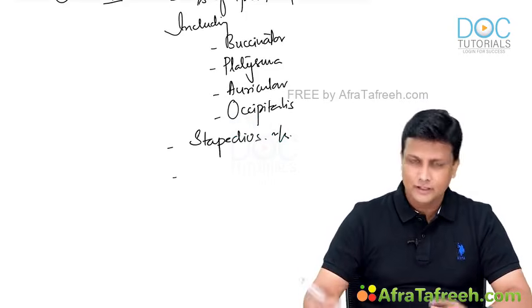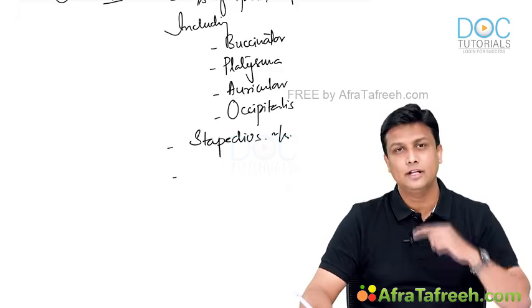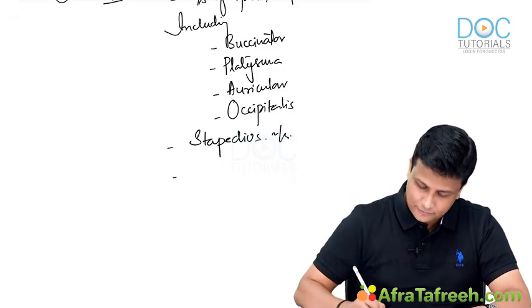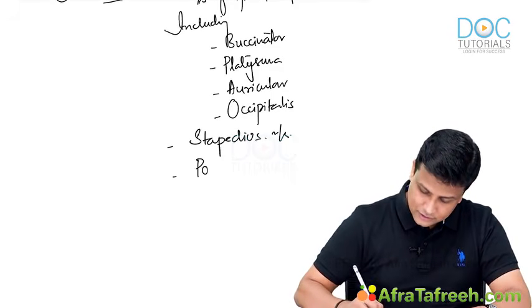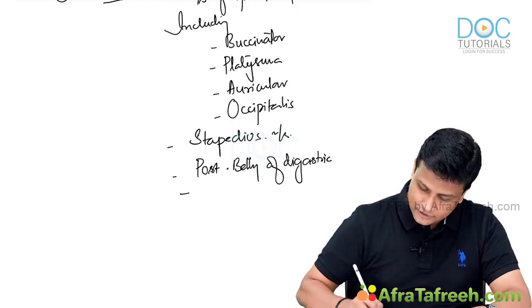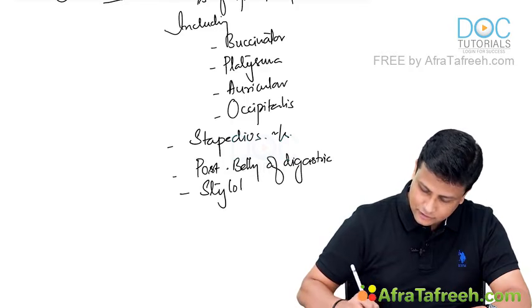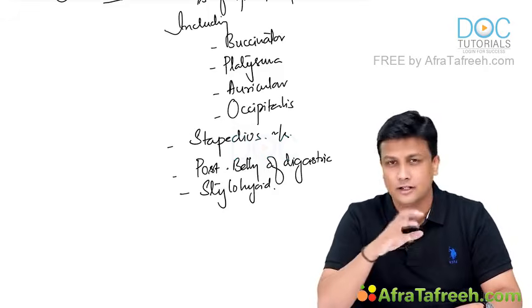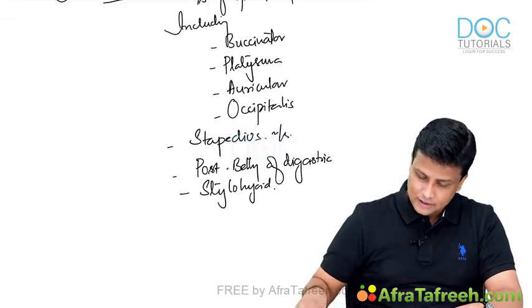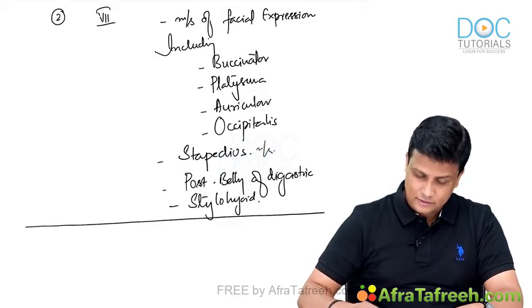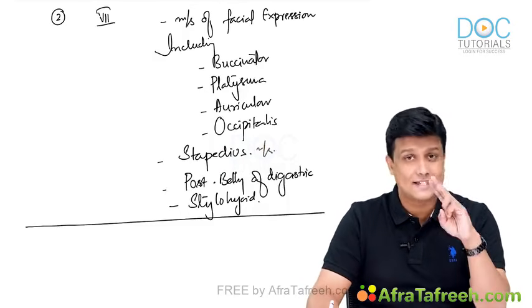And then just now in the very first arch, I have written there anterior belly of digastric along with mylohyoid. Now it is posterior belly of digastric along with stylohyoid. So posterior belly of digastric muscle, and along with that always you have to remember stylohyoid together. Everything is almost the same for these two muscles, their origin, their insertion, everything is same. So posterior belly of digastric along with stylohyoid. All these are the muscles which are derived from arch number 2, second arch.